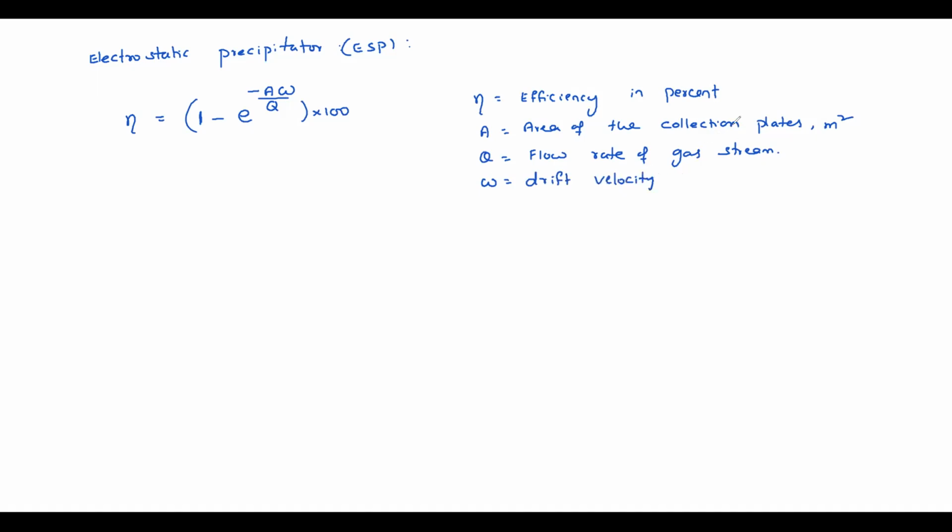Drift velocity means the lateral movement of the particles, in meters per second.